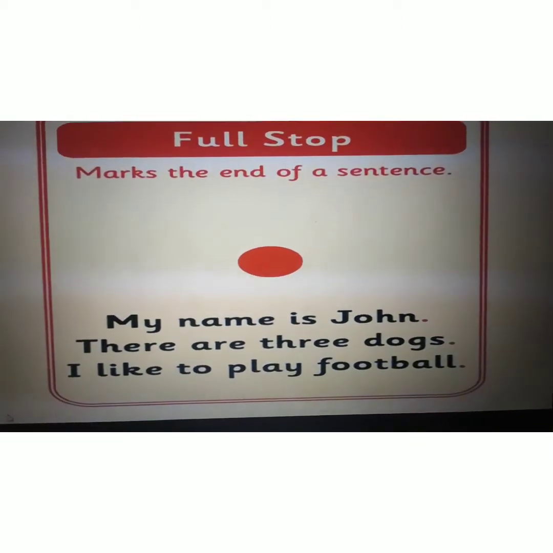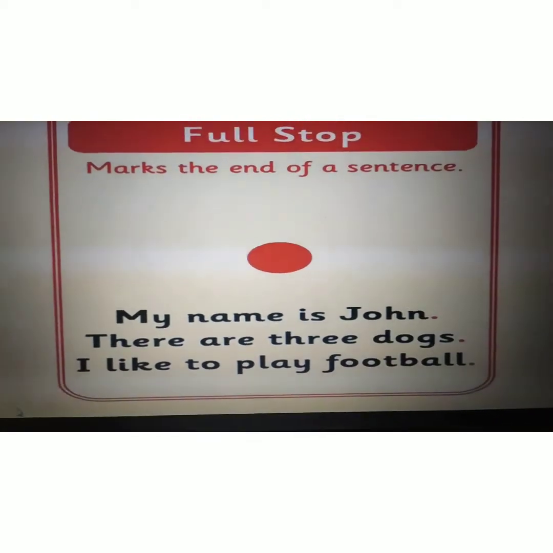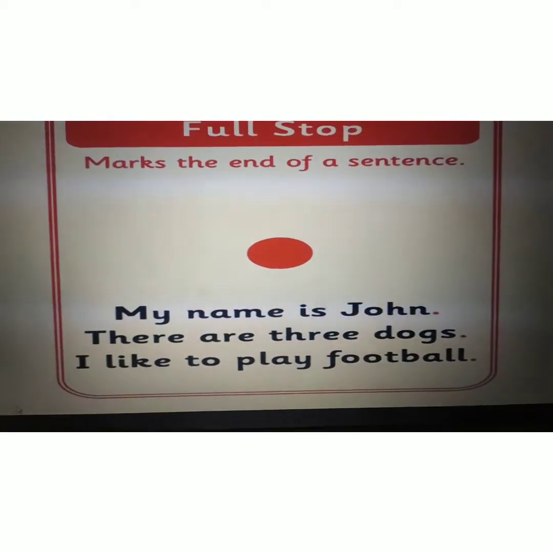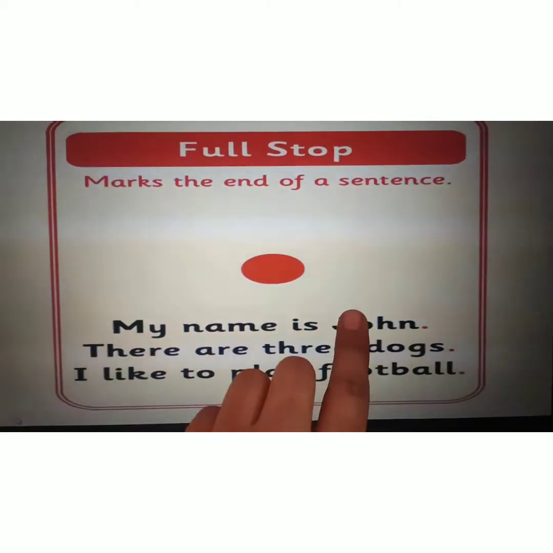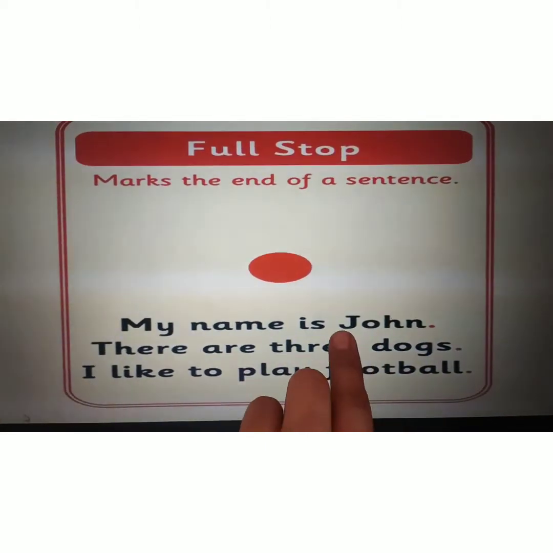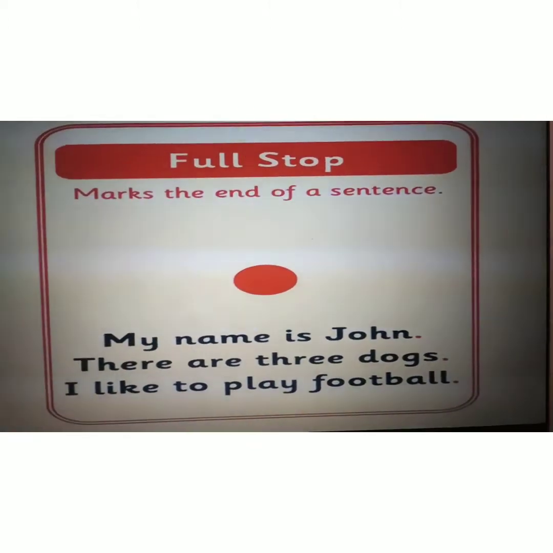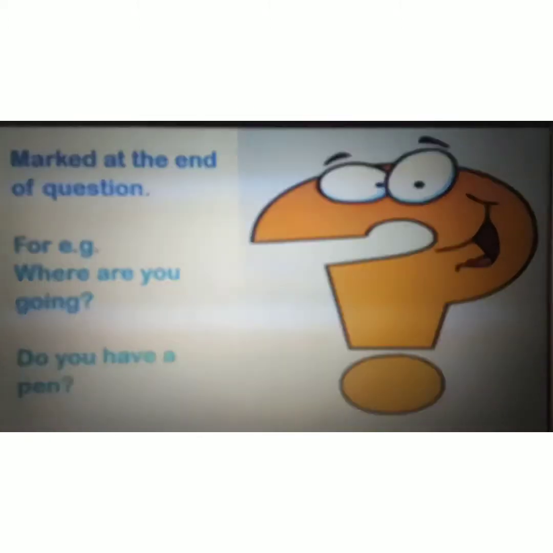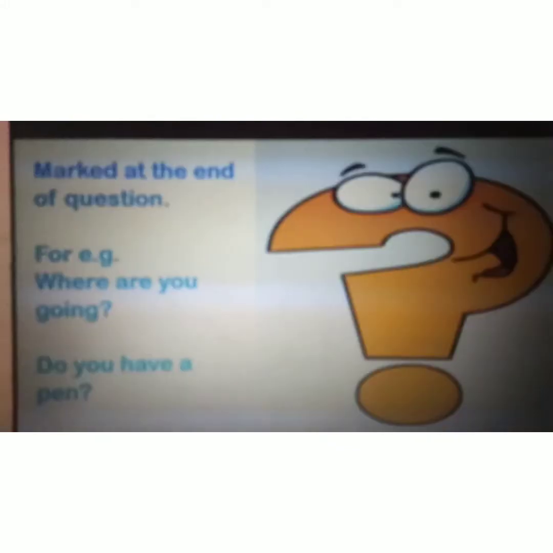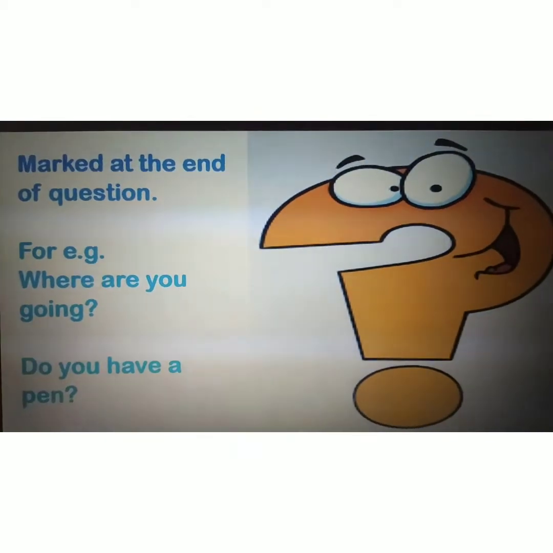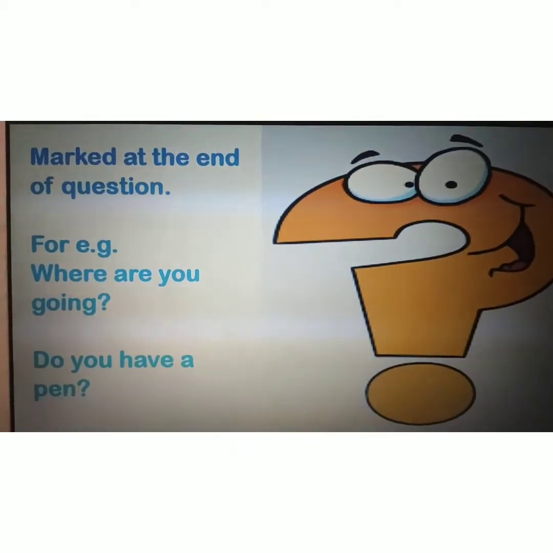And when a name of person, okay, or a proper noun comes in between the sentence, you also have to write it in capital letter. For example, you can see here John. So J of John is written in capital alphabet. Okay. Now let's move to the next thing, that is question mark. As the name suggests, we use question mark at the end of a question. Okay.